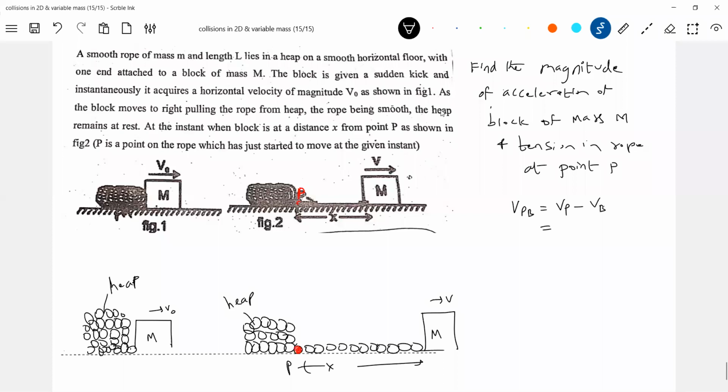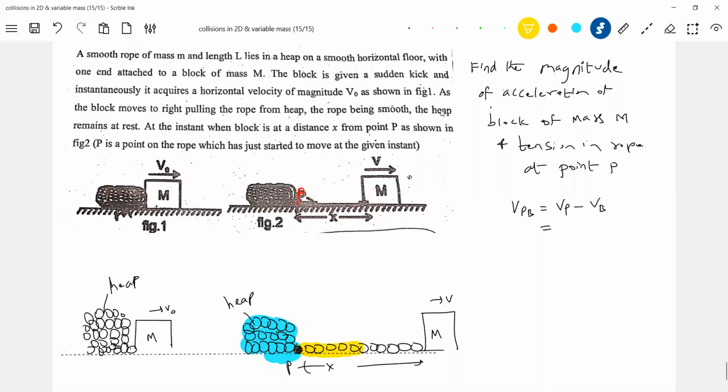Now, what is the velocity of point P? The link which is at rest will get added up to the moving system. So even this chain will have velocity V. This part is at rest, and the yellow part will be moving.